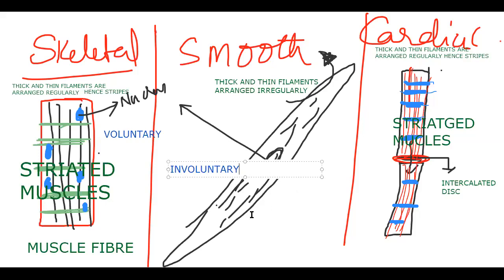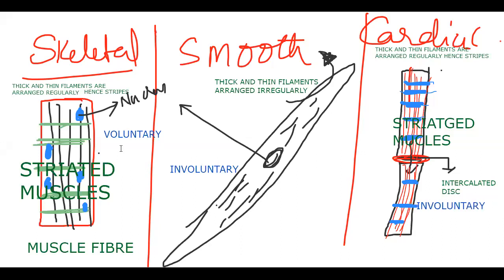But can you give information to your stomach or intestine, where the smooth muscles are present? No. So they are involuntary. Can you tell your heart to stop for a while? Even if you give the information, will they listen? No. So cardiac muscles are also involuntary.